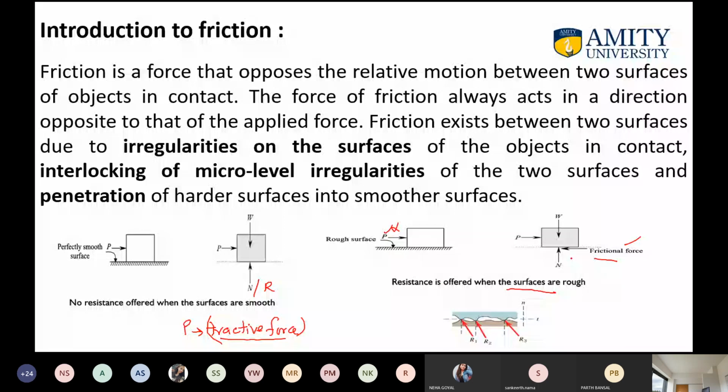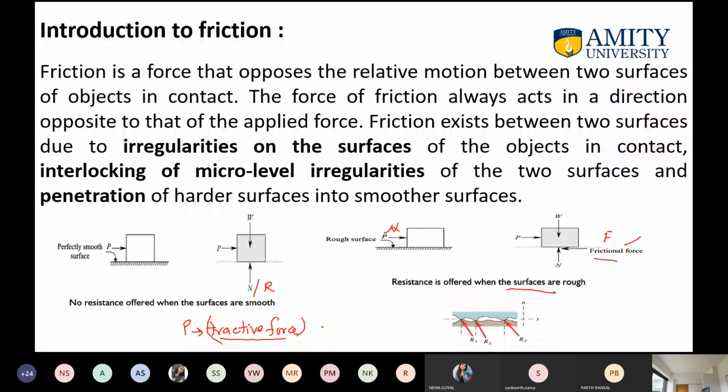It is denoted by F. This will be in the opposite direction to the tractive force. So whenever the word tractive force is there, you should understand the meaning of tractive force. Tractive force is the force which tries to move the block against the friction in any direction. You can write the definition of tractive force also, because you will be using this word a number of times when you are solving the numericals.